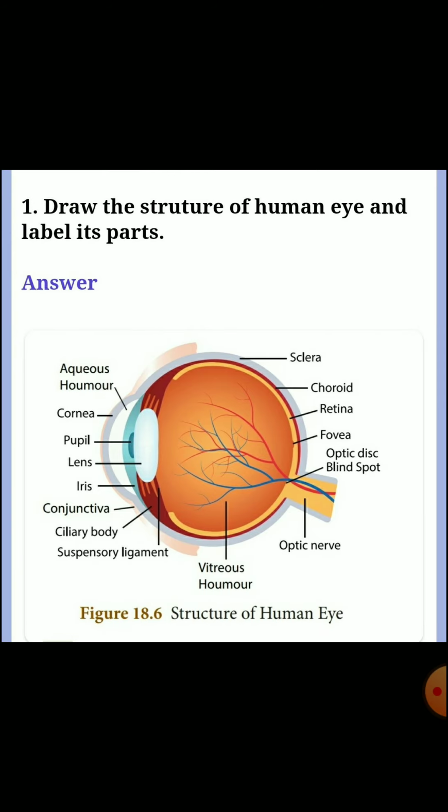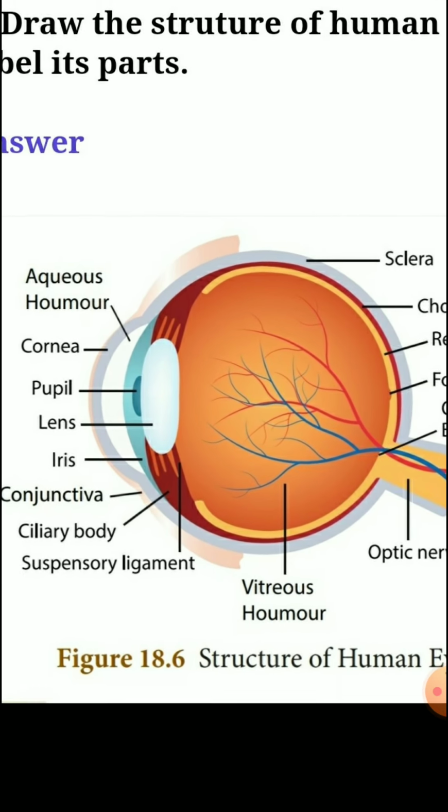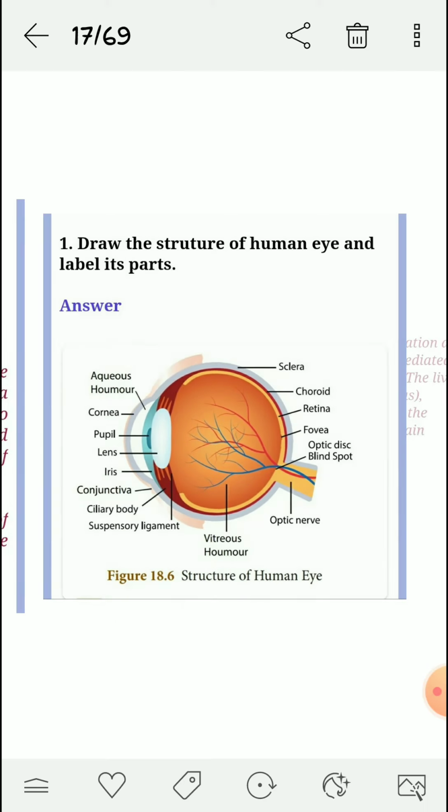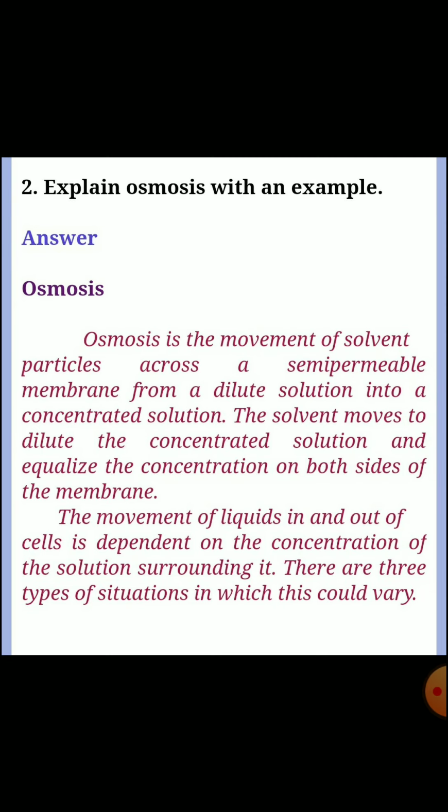Next, first question: draw the structure of the human eye and label its parts. Answer: structure of the human eye. The parts are labelled, and each part is given here. Okay? Next, second question: explain osmosis with an example.